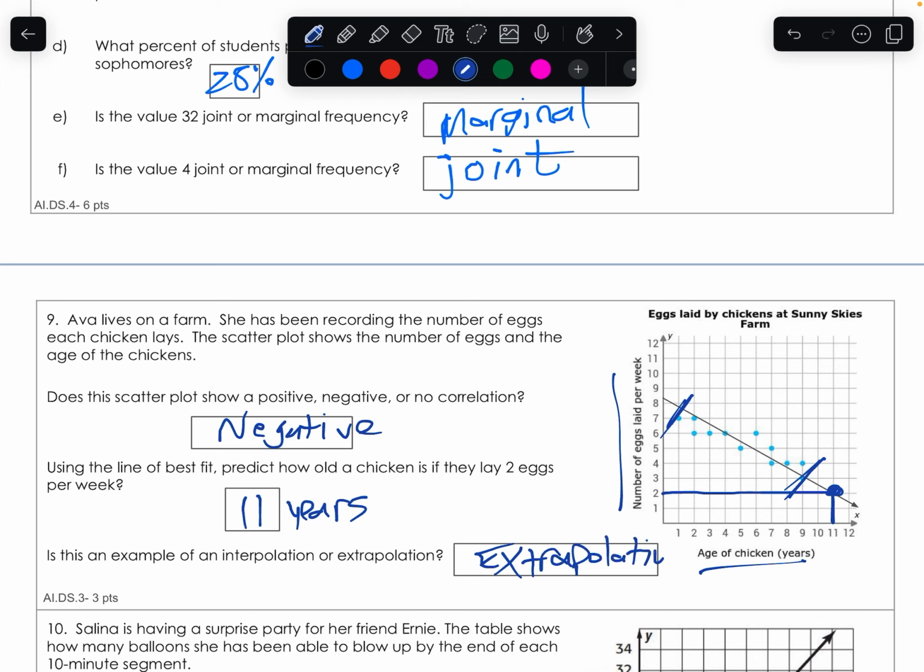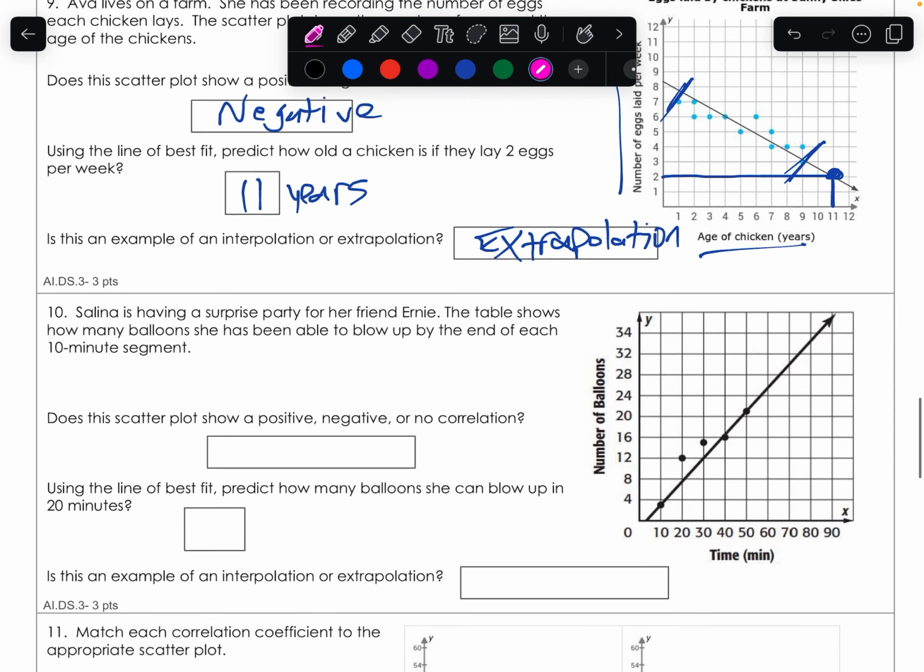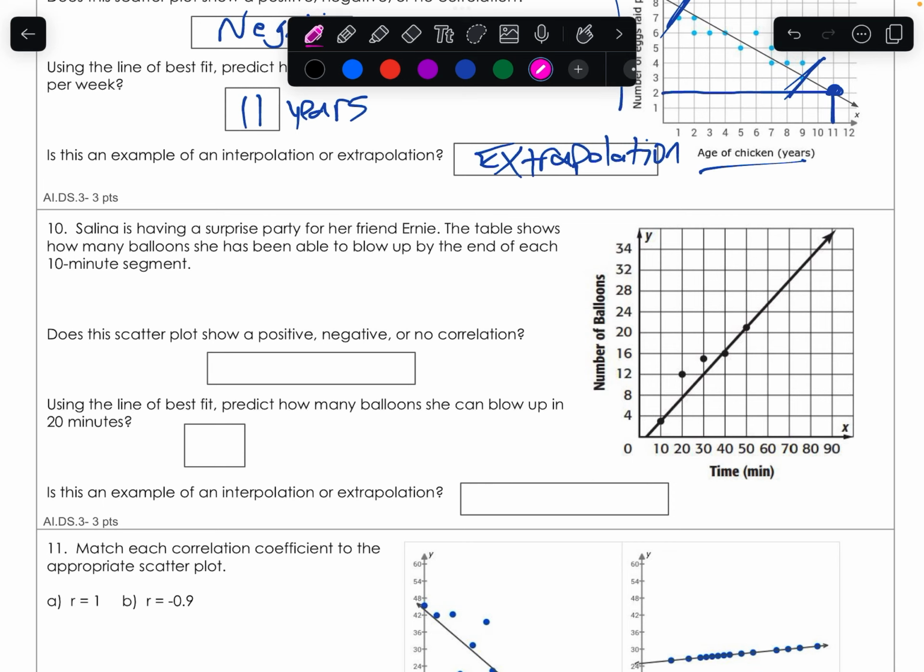Okay. There we go. And so if you look at the next one, we're kind of doing the same thing. Selena is having a surprise party, and we've got the time in minutes and the number of balloons. We're trying to figure out how many balloons there are going to be. Does this represent positive, negative, or no correlation?